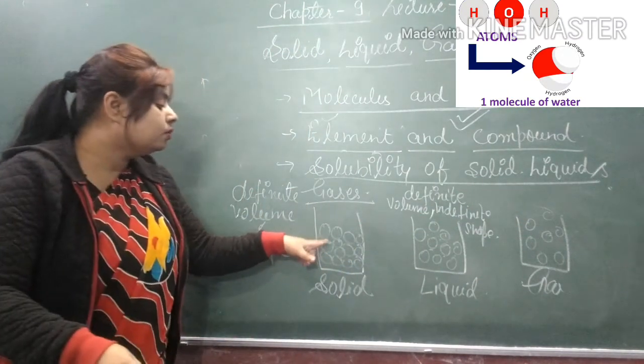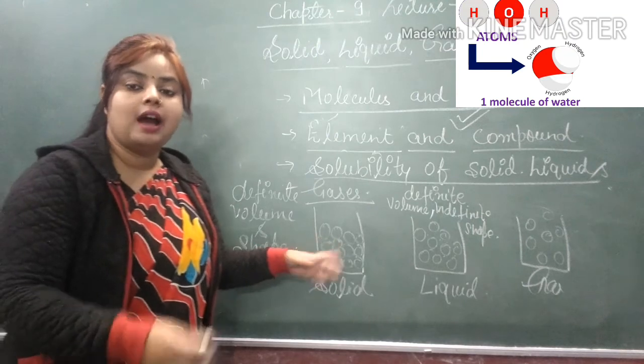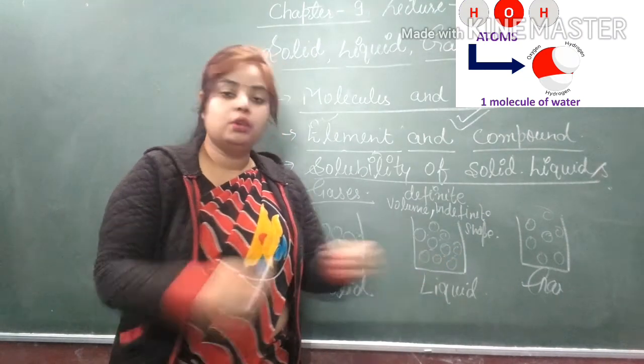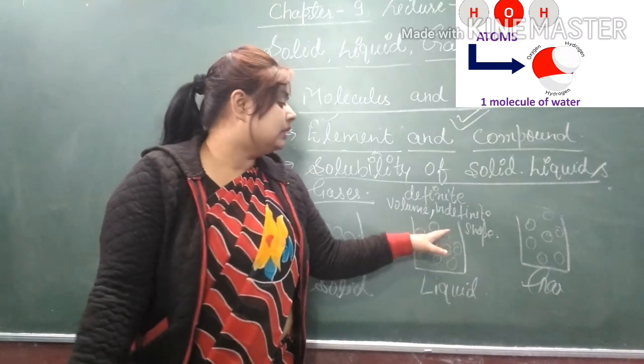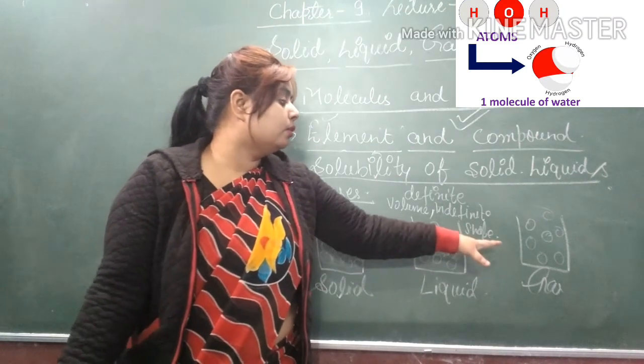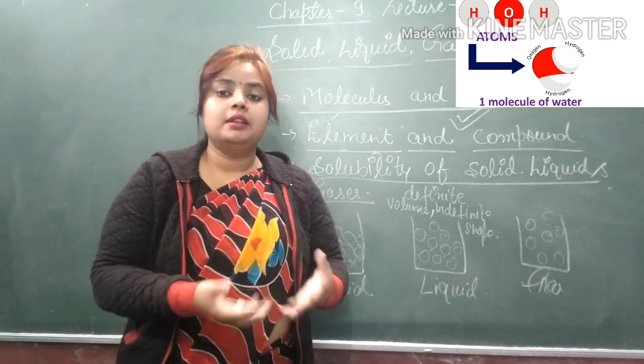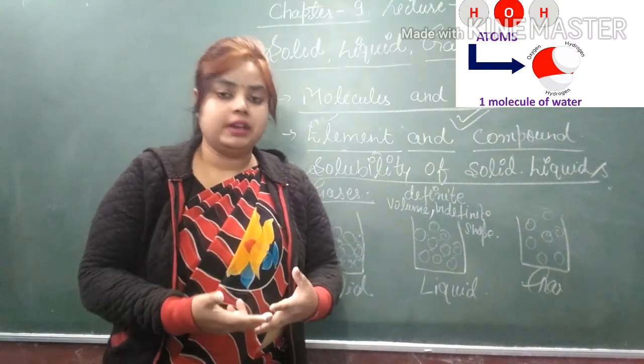The molecules of a solid are very tightly packed. The molecules of a liquid are loosely packed, and the molecules of a gas have very little force of attraction.